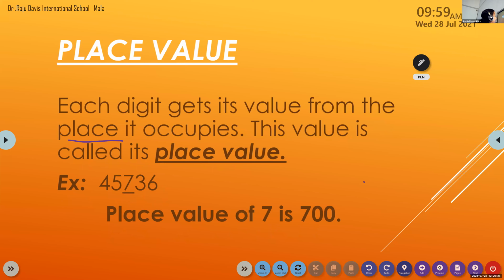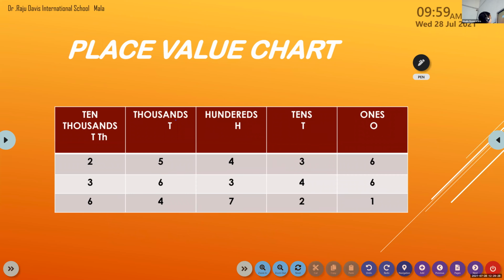Now you can see the place value chart, children: ones, tens, hundreds, thousands, ten thousands. Here, what is the value of 6?